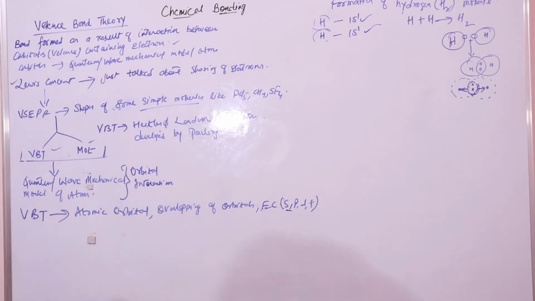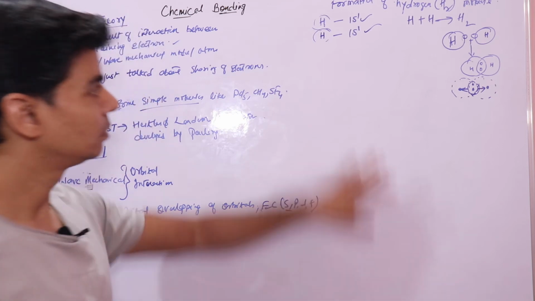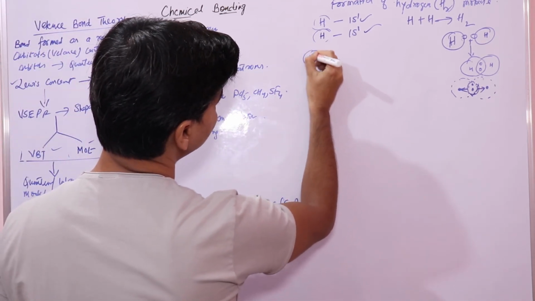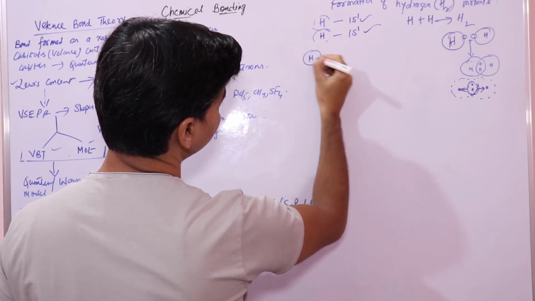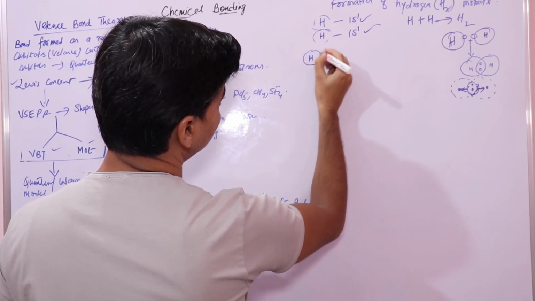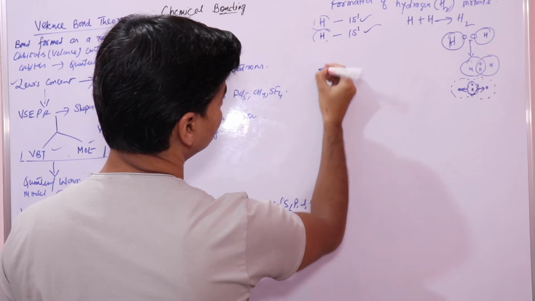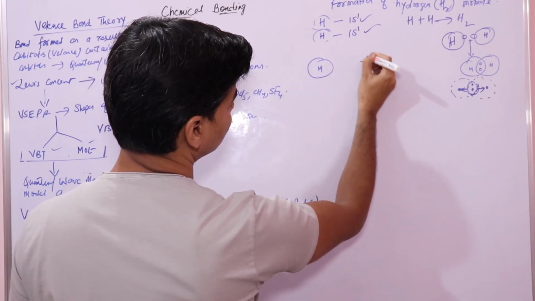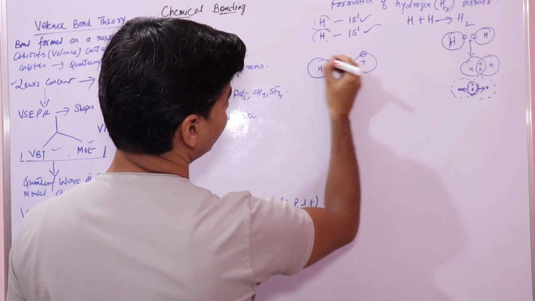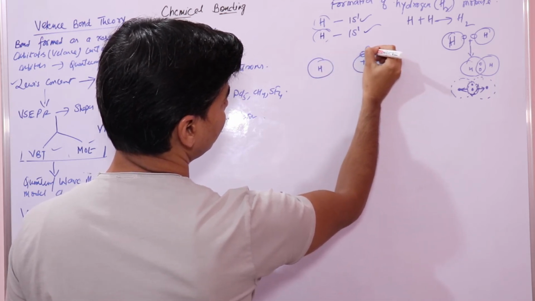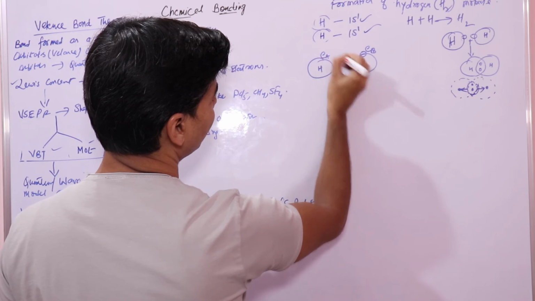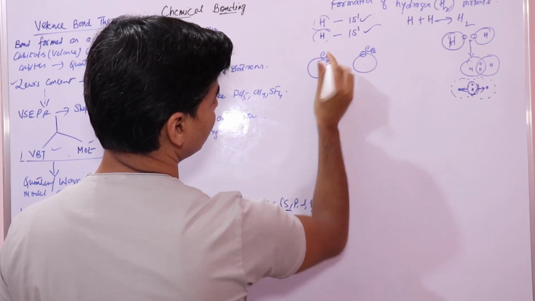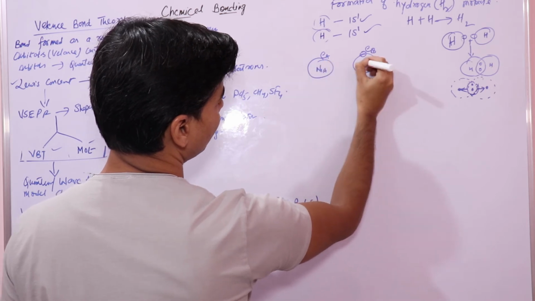So let's just look at the hydrogen molecule. When two hydrogen atoms, this is your hydrogen atom, here you have Eb and your Ea. Suppose this is HA, and let's say these are nuclei Na and Nb.